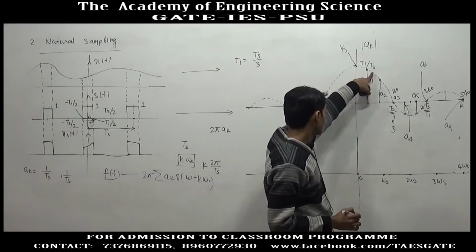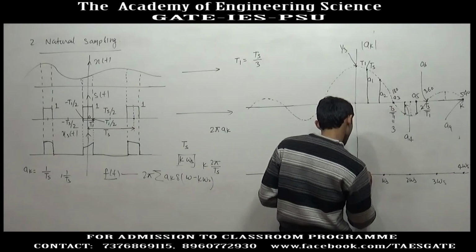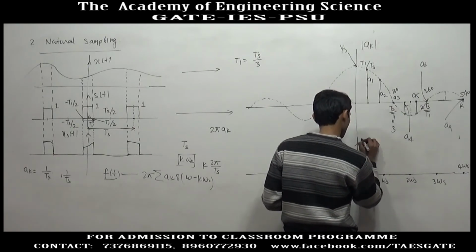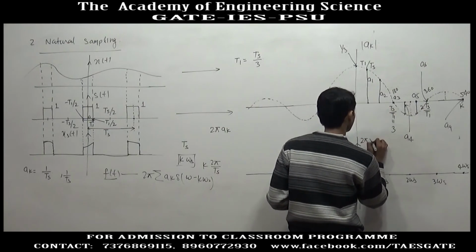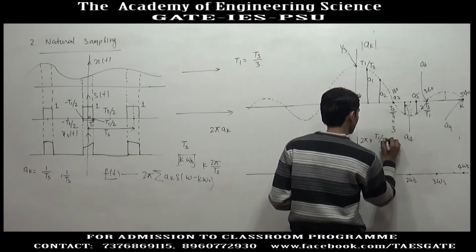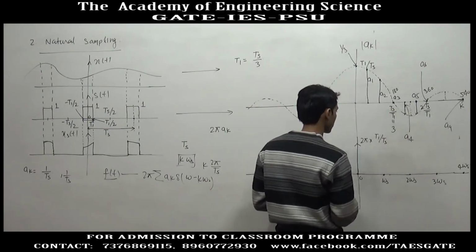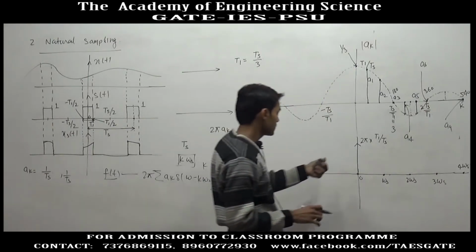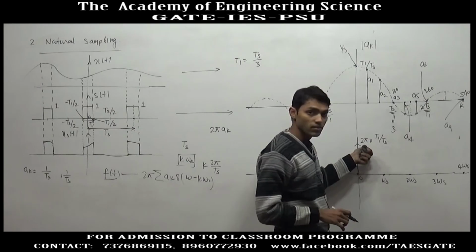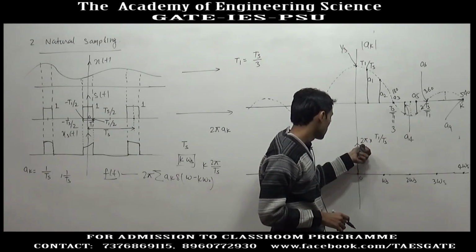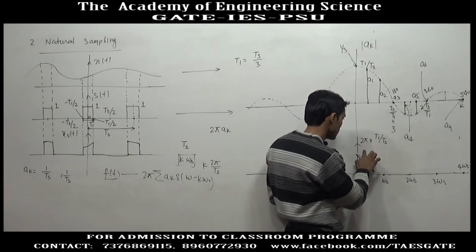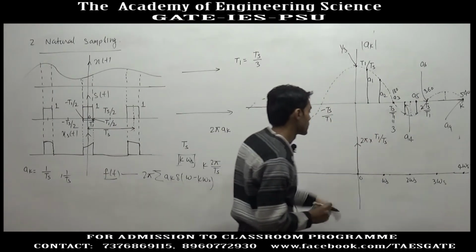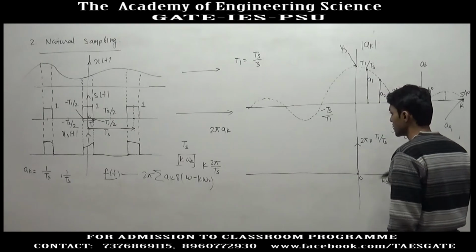A0 is T1 by Ts, so this will be 2 pi into T1 by Ts. For the impulse train, the strength of impulse in the Fourier transform is 2 pi by Ts, but in this case we are getting a T1 by Ts term.